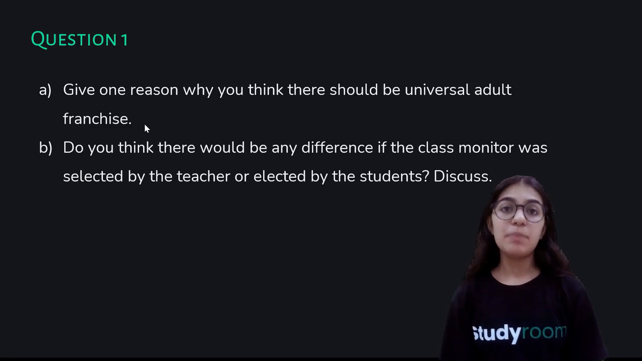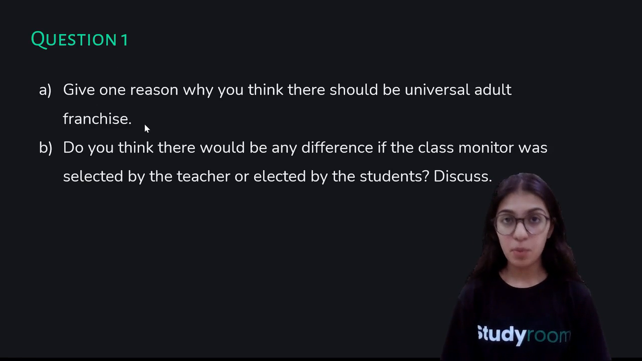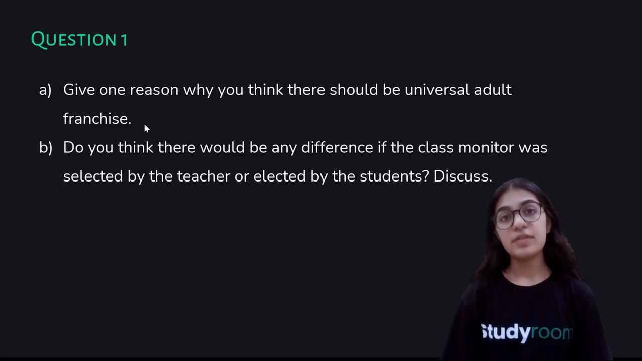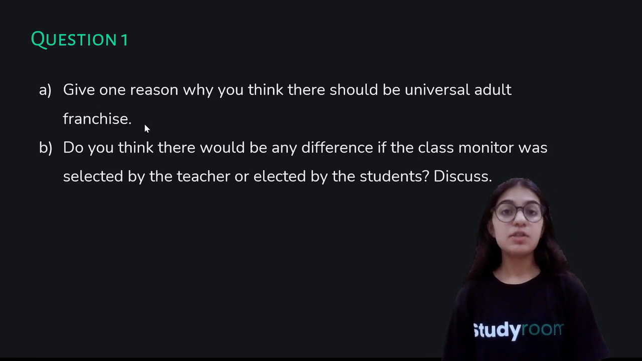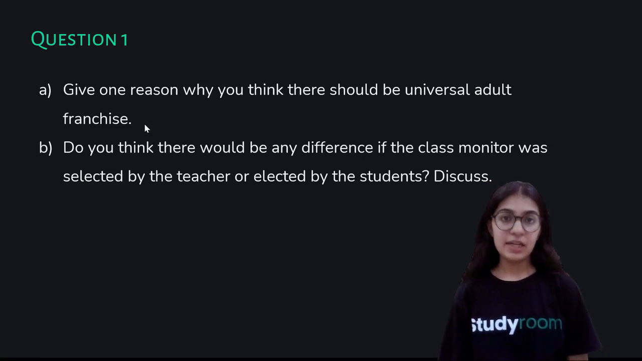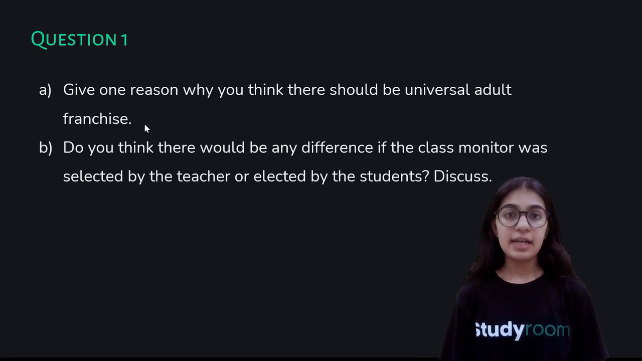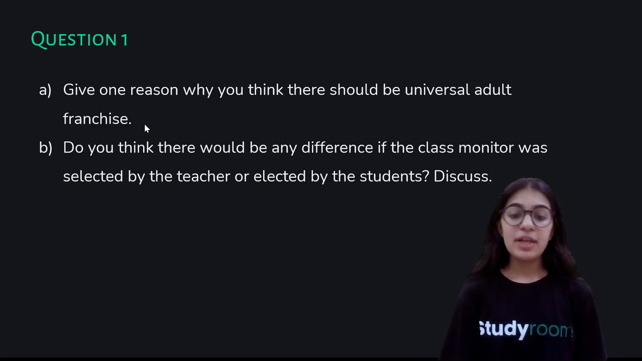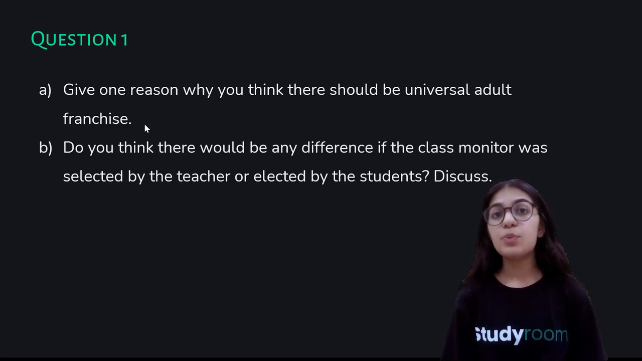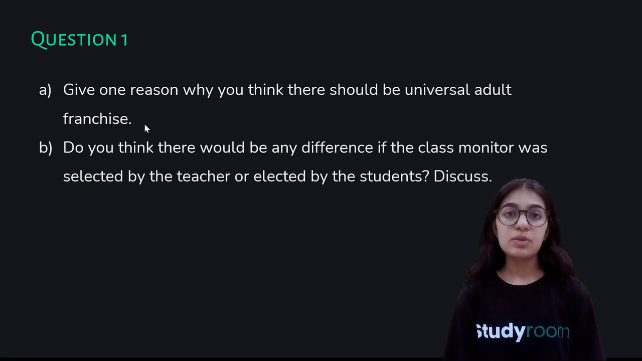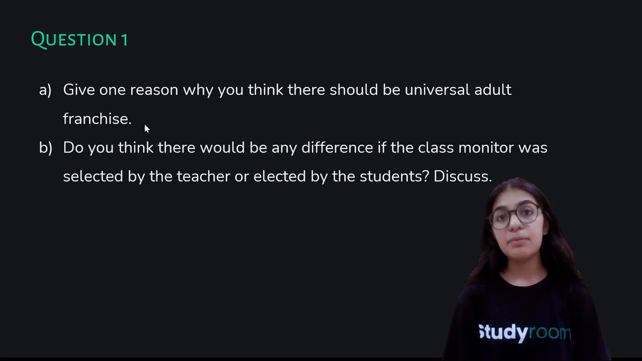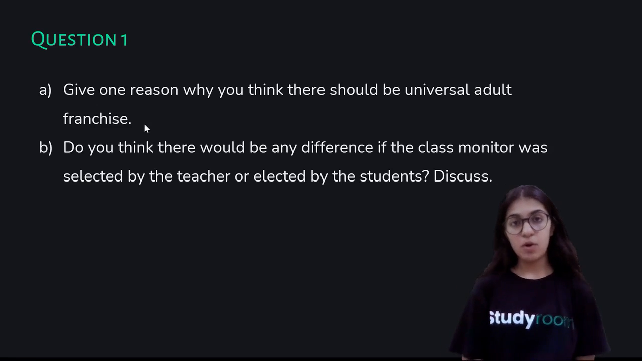All right, so the very main reason why universal adult franchise is important is that this process gives every citizen the chance to be a part of the decision making process through voting, so that they get to elect their respective candidates who make the laws for the country. This will eventually lead to fairer decisions, avoid biased decisions and unfair practices in the parliament, and so this will make India a free democratic country.